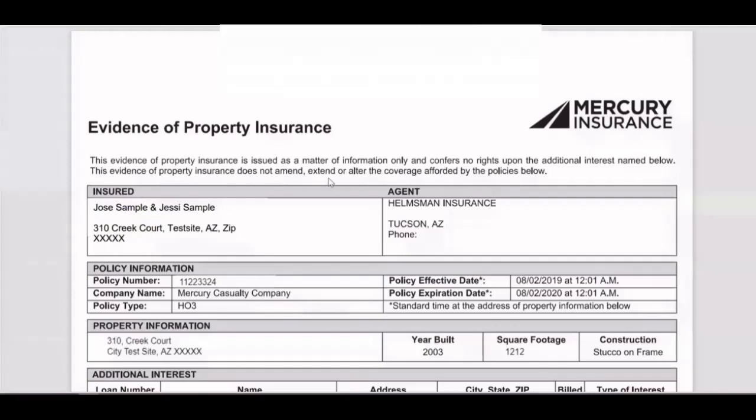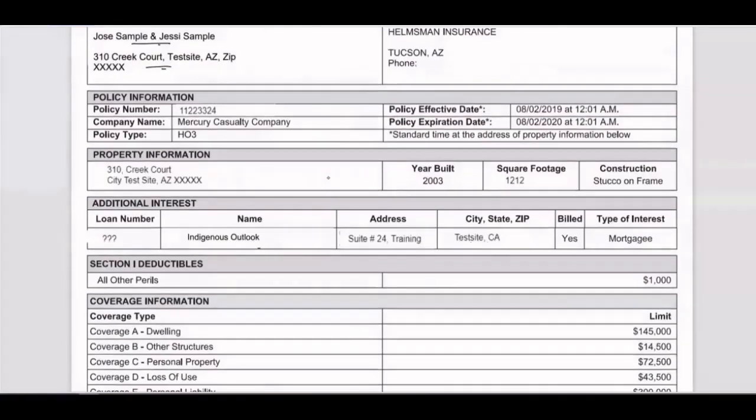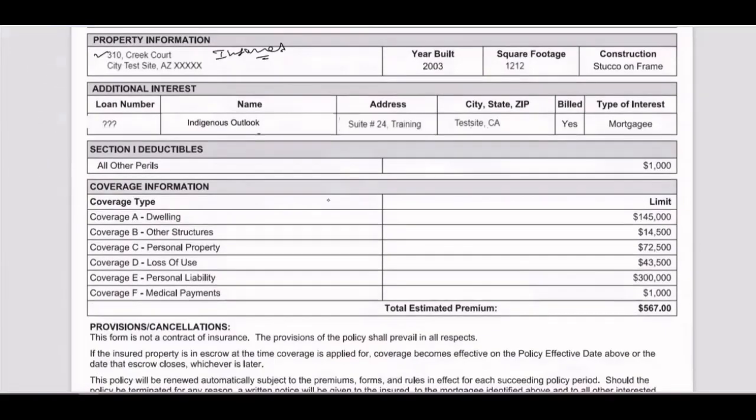There is another type of insurance: evidence of property insurance. When is evidence going to come to us? Whenever we have a purchase case. Evidence of property insurance. These are the borrower names. There are two borrowers. This is the property address, policy number, HO3 policy type, policy effective date is 8/2019 to 2020. Now this is your property information, the property which is insured. Year built, square footage, we are not very concerned.